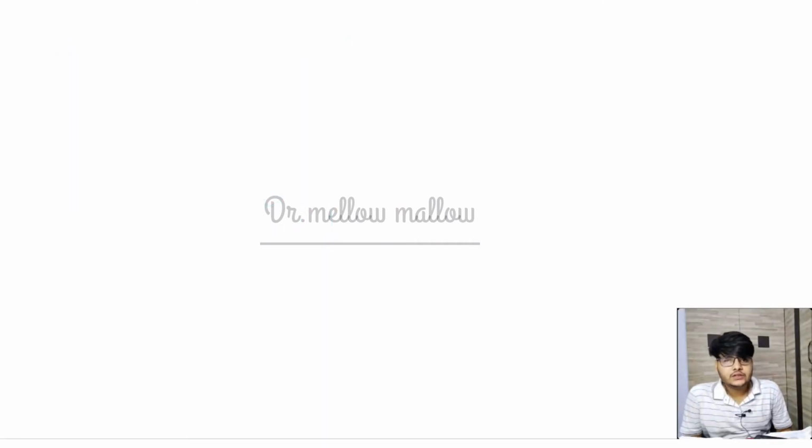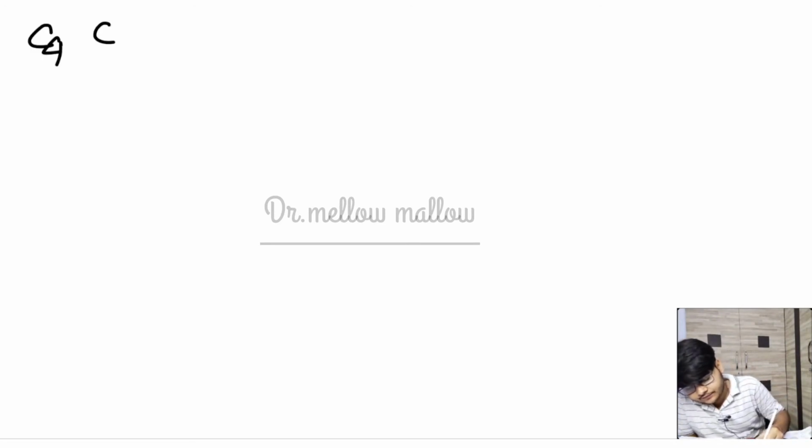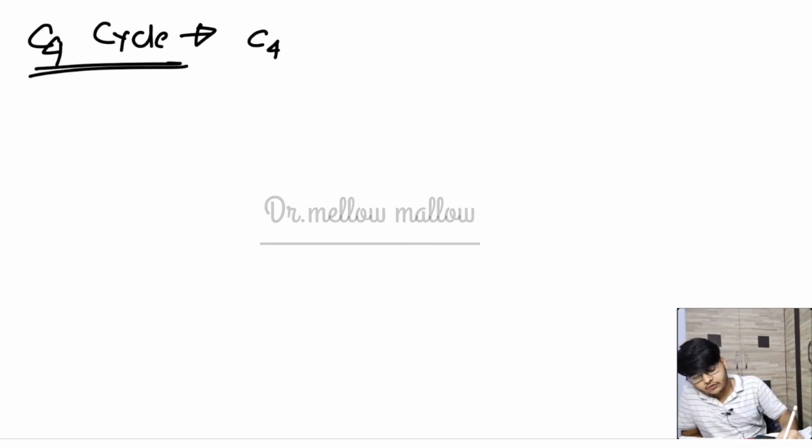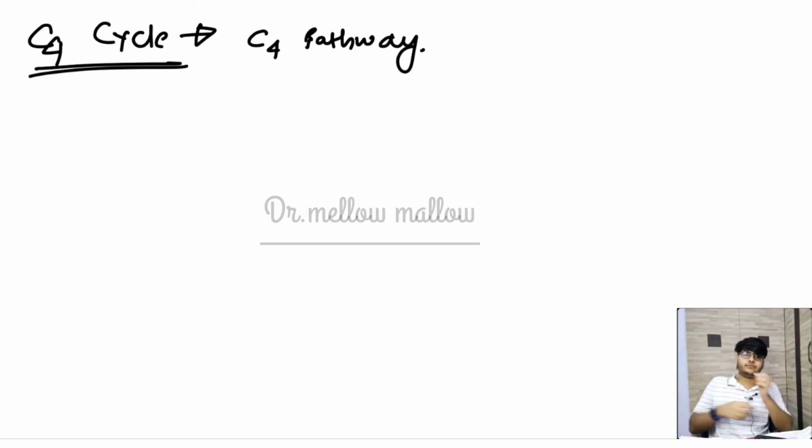So this is all about the C3 cycle. Now we are moving towards the C4 cycle. So now let's discuss something about C4 cycle. Actually we are talking about the C4 cycle, but we are saying C4 pathway in a broad way. Let me explain. C4 pathway is a broad thing which includes both C3 and C4. We are focusing on C4 plants, in which the C4 cycle is happening.